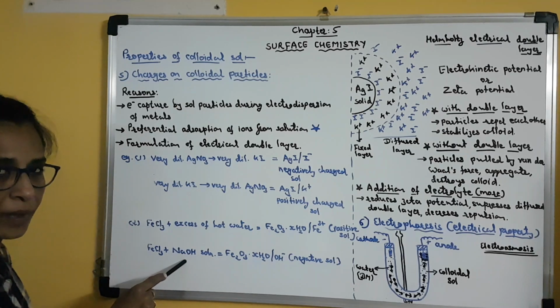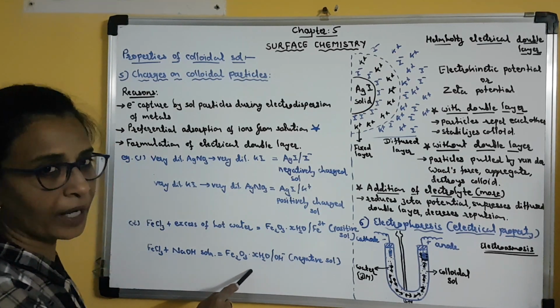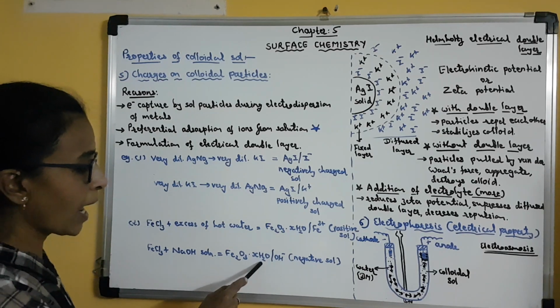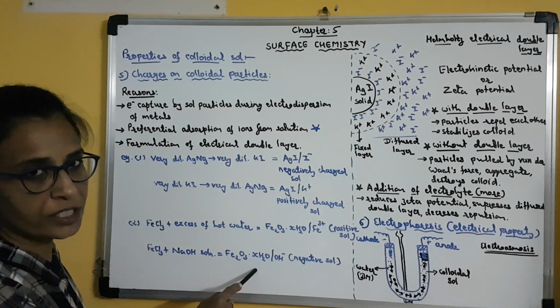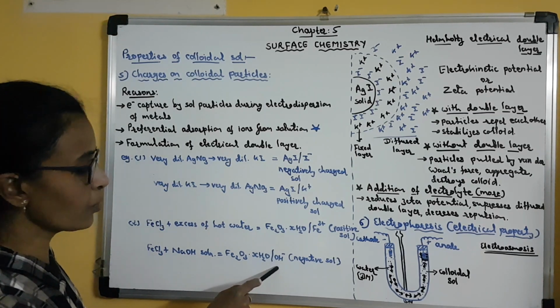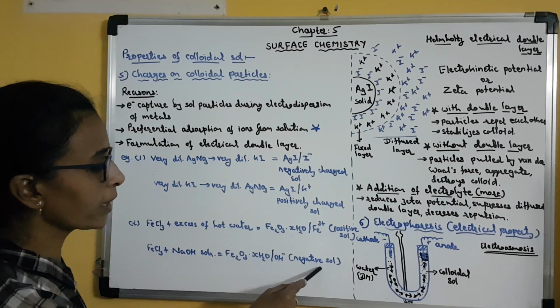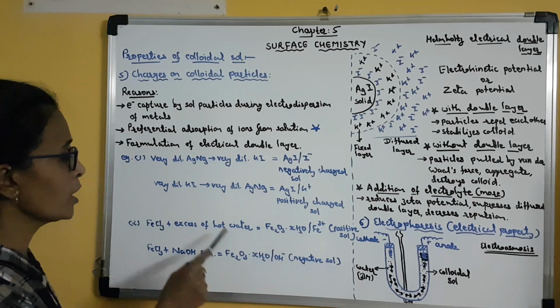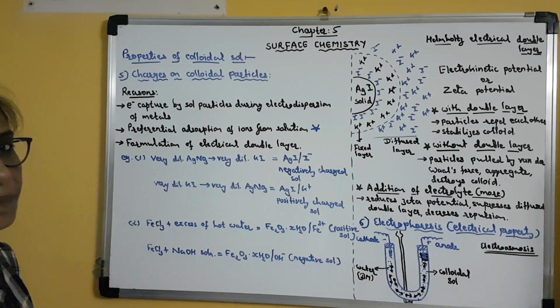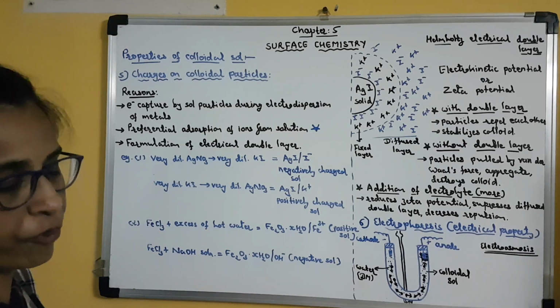Then also the same sol particles are formed, that is hydrated ferric oxide. But now OH- ions, negative ions, are adsorbed on the surface of this sol particle. So a negative sol is formed. Clear? So these are the two examples showing how positive or negative sols are formed.